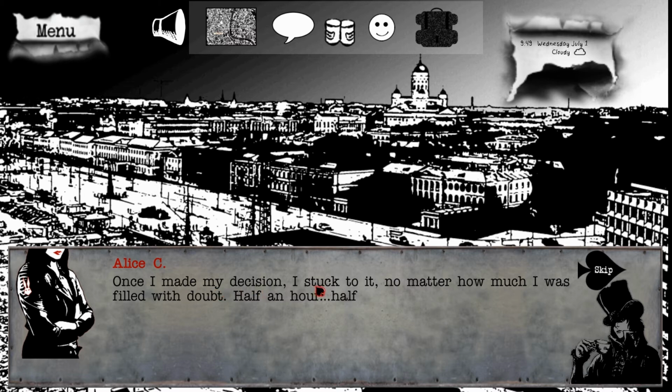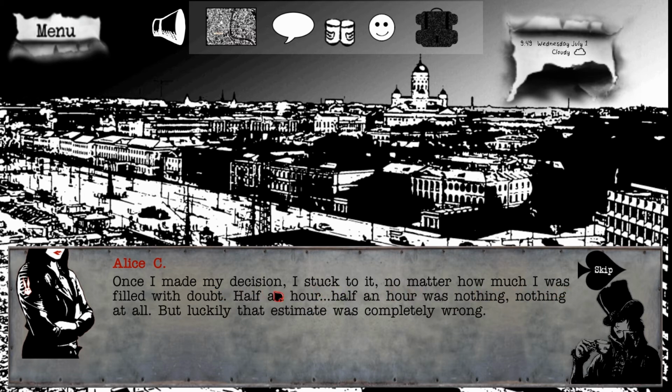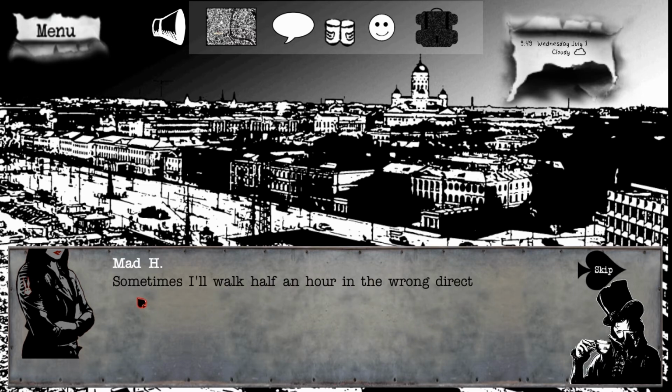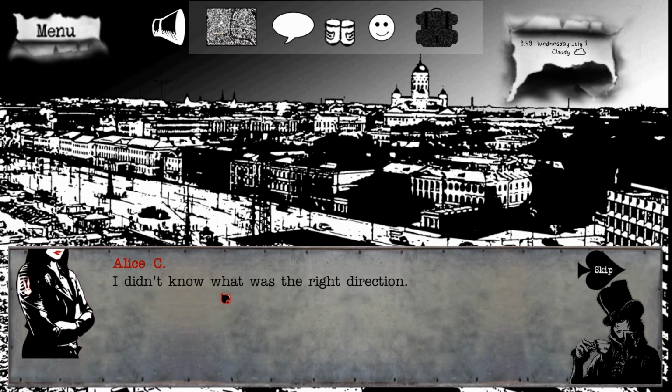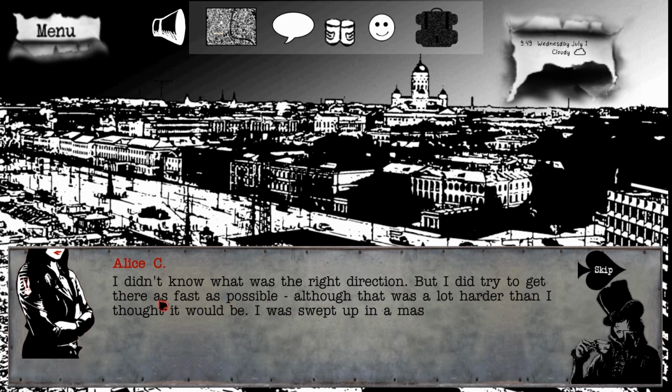Once I made my decision, I stuck to it, no matter how filled with doubt I was. Half an hour was nothing at all. But luckily, that estimate was completely wrong. Sometimes I'll walk half an hour in the wrong direction just because I stubbornly refuse to believe I'm lost. I didn't know what was the right direction, but I did try to get there as fast as possible, although that was a lot harder than I thought it would be.